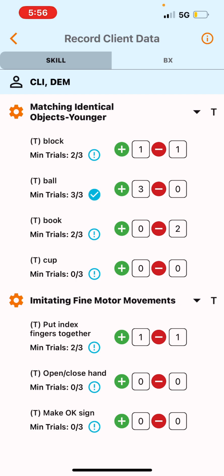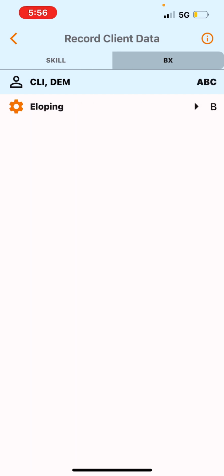Then we're going to go over, if you see here, it's highlighted skill. If I press the BX, that's behaviors. And the behavior for this particular client is eloping. So I'm going to press this arrow down. And this is just, I'm going to mark every time the client elopes. So every time we go into a room and the client runs out of the room without telling me where they went, I'm going to press this green arrow, plus sign.